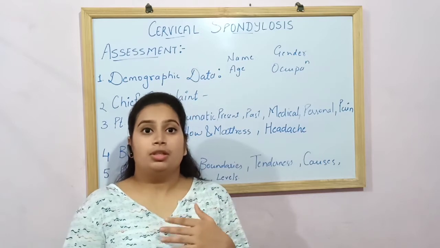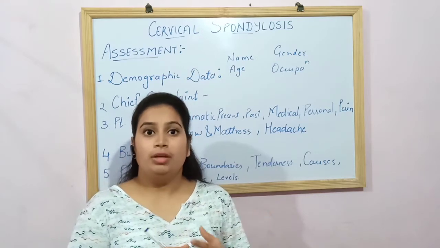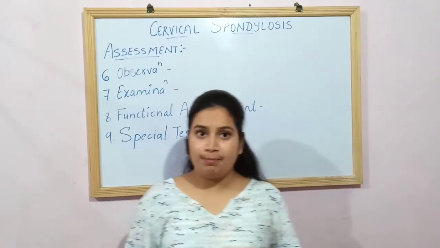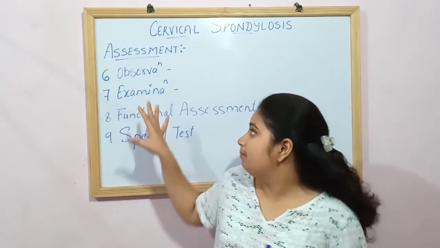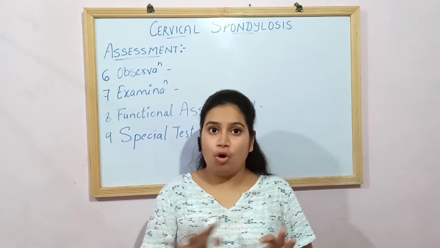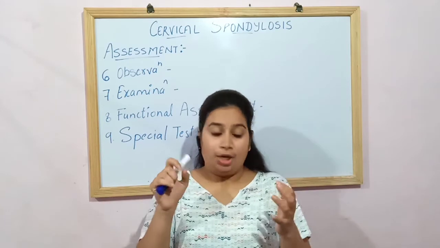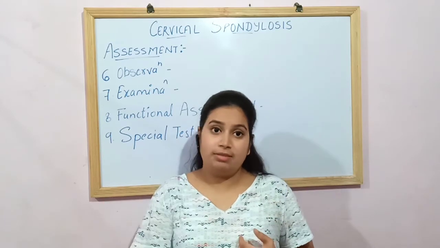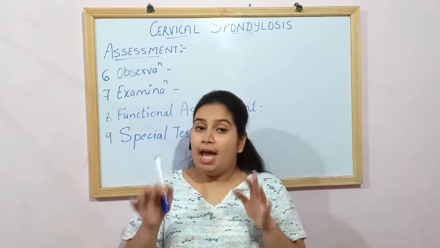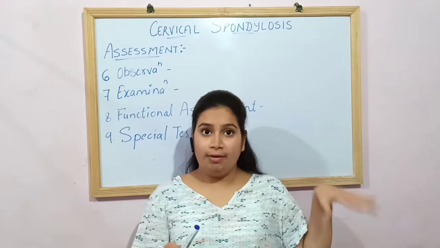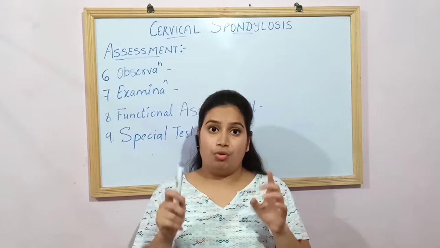And then after the observation part, let's move on to the examination. Continuing the examination part, till now you have examined all the active range of motions and all the passive range of motions, and you need to also examine the resistive movements as well. And along with this, the resistive movements of the shoulder, neck, elbow and wrist.